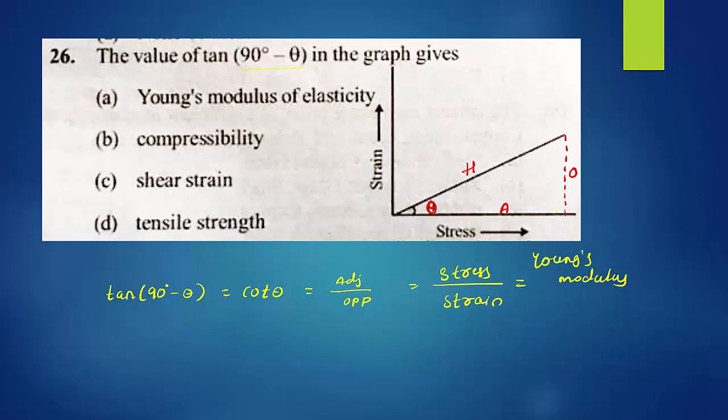Is it clear? You can observe the options. Young's modulus of elasticity, yes, it is right. Compressibility is not stress by strain; it is the reciprocal of bulk modulus. Shearing strain is only a change in a tangential area. Tensile strength is only longitudinal stress. But here we got the answer stress by strain, which is Young's modulus of elasticity. So option A is the right answer.